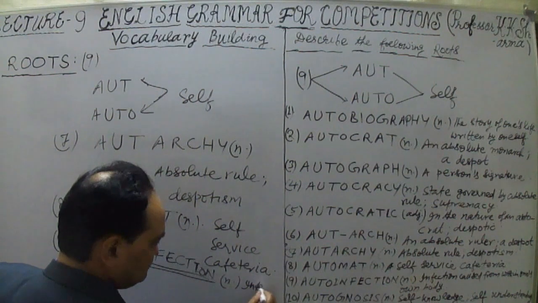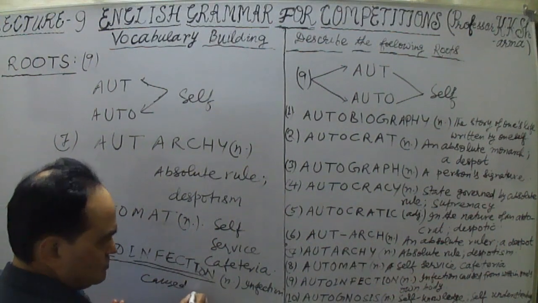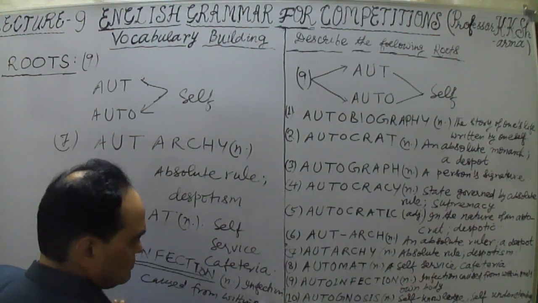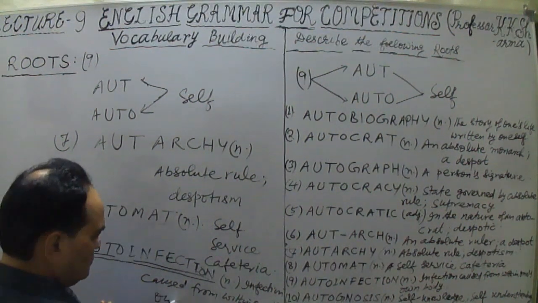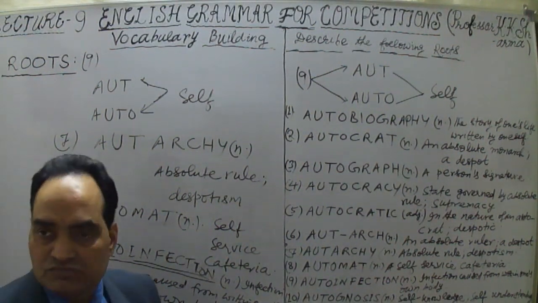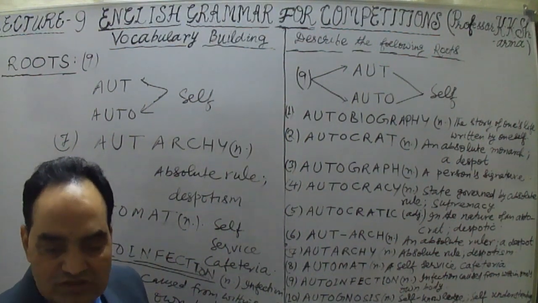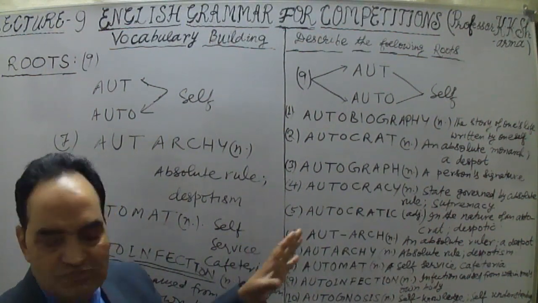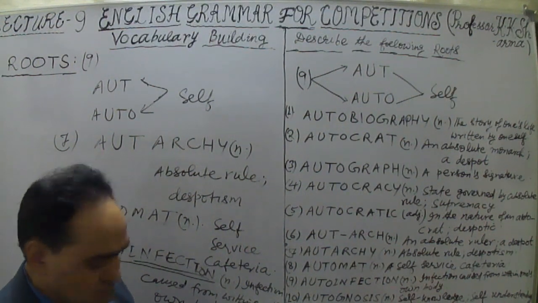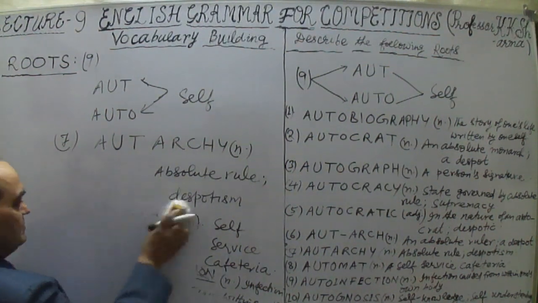Here we can say infection caused from within one's own body. That is known as auto-infection. So infection comes out from one's own body. That is auto-infection, not infection caused by other or outsider. This is from within one's own body. Now the 10th word, which is the last one here, autognosis, which is very important.